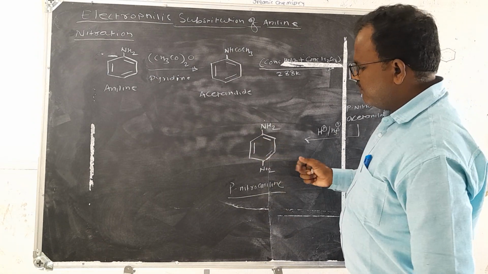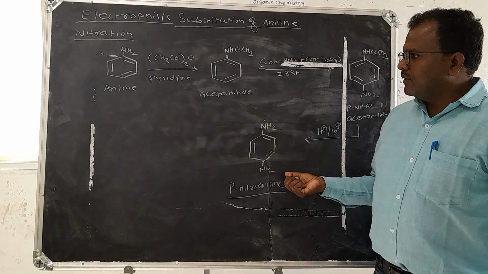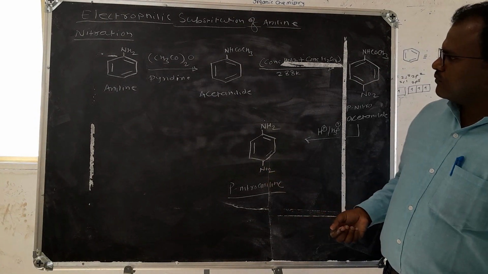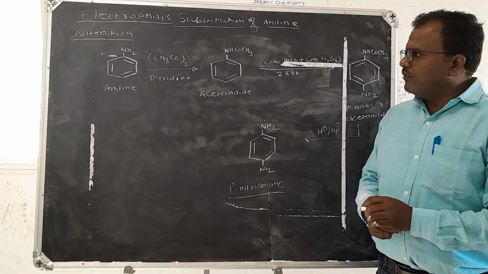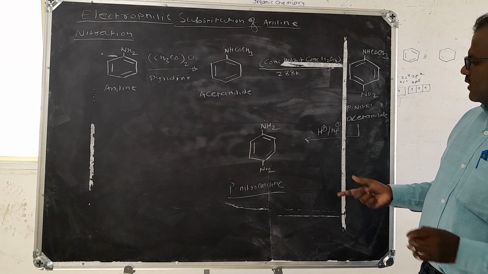So this is the major product, where the nitro group is attached at the para position. So this is the nitration reaction.